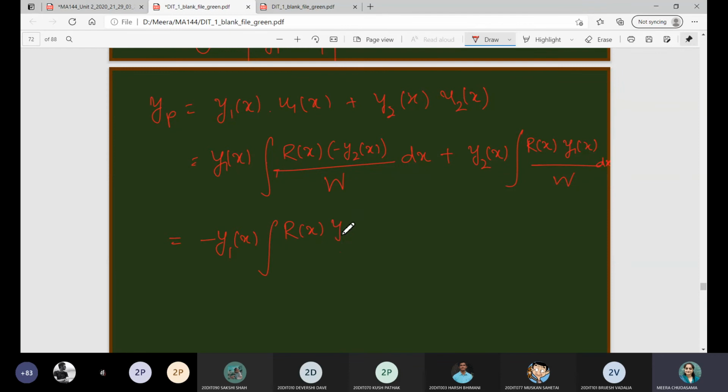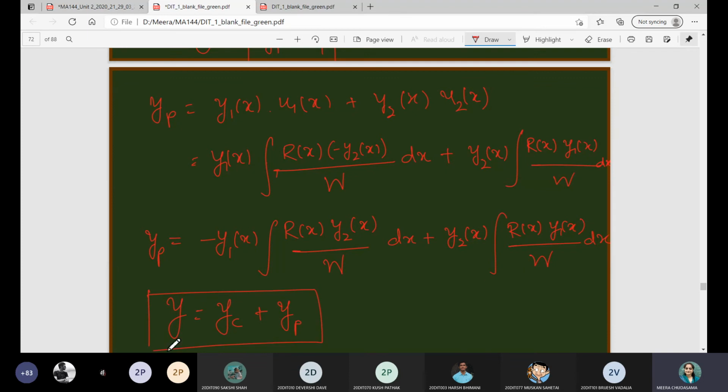When I write it, we take the negative sign outside, so minus y1 of x integration r of x y2 of x upon w dx plus y2 of x integration r of x y1 of x upon w dx. This gives you yp, and if you solve it you will have the general solution, which is a combination of complementary function and particular integral. So this is the desired solution we will have.